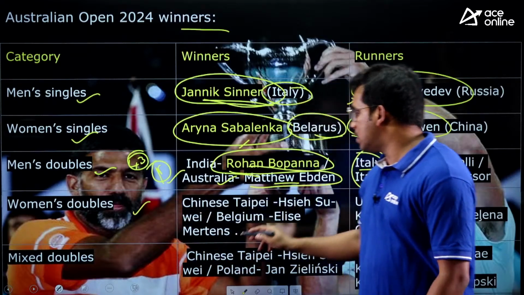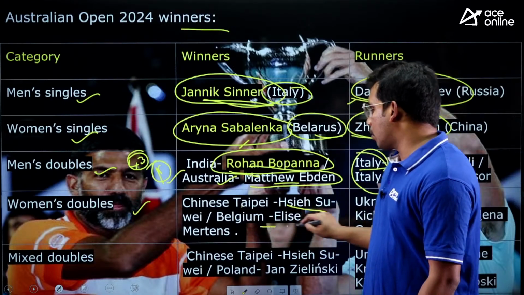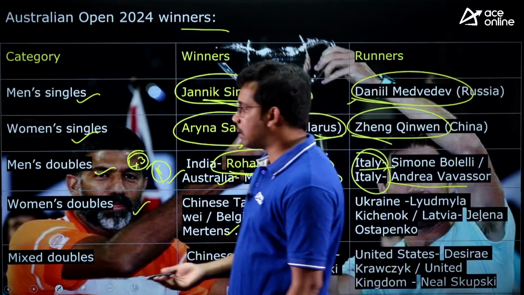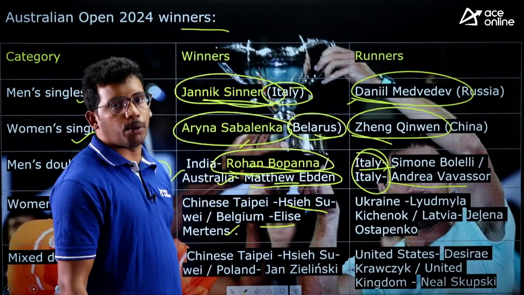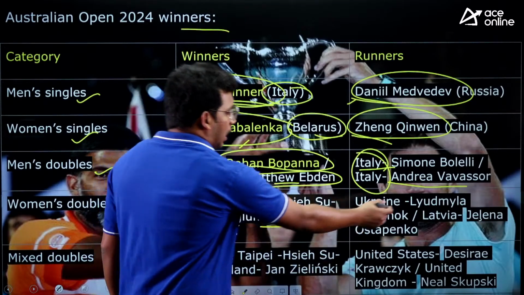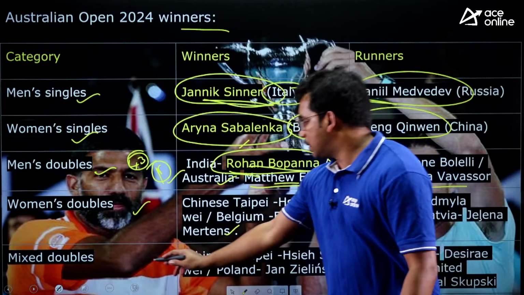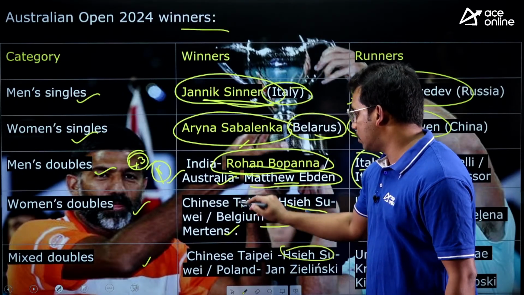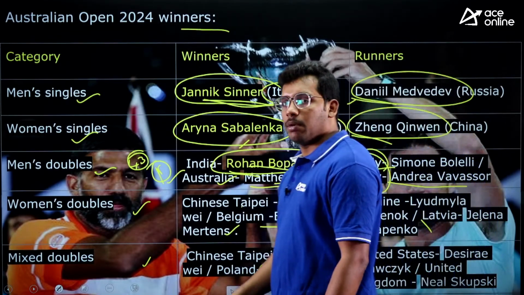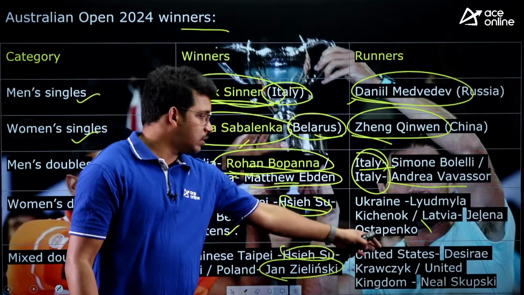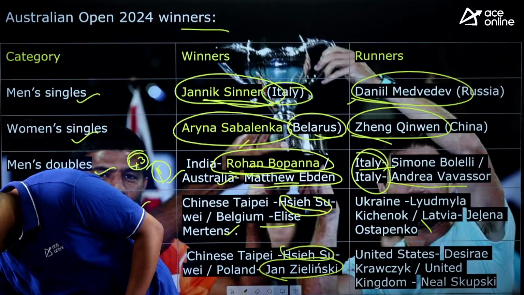And from women's doubles, Chinese Taipei, that is Taiwan, Hsieh Su-wei along with Belgian Elise Mertens. So this is not that important. Mostly they will ask from these 3, right? Mostly singles they will ask, but here Rohan Bopanna is there, so it is also important. And runner-ups are these people, you can remember if you want. And from mixed doubles, again the same woman has tied up with Poland's Jan Zielinski, men and women together. So these are the runner-ups, right? So this is also important for exam.